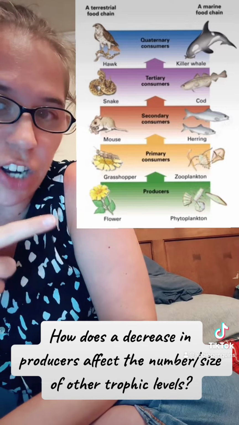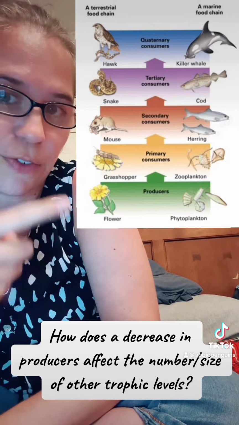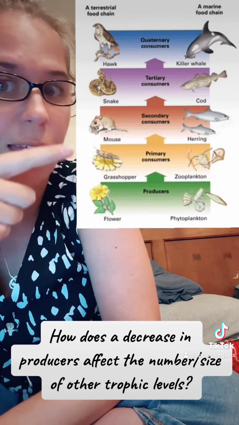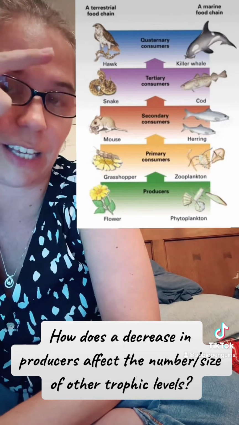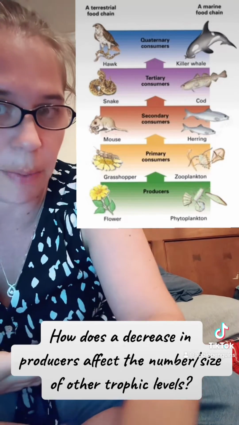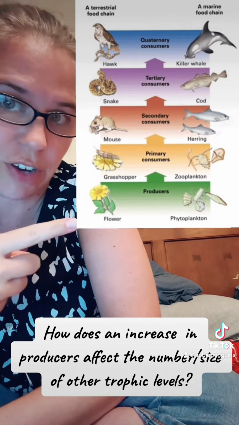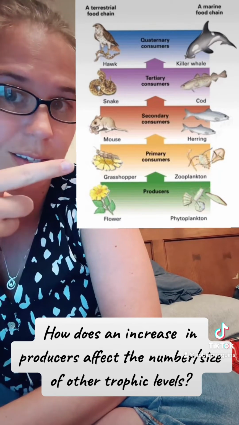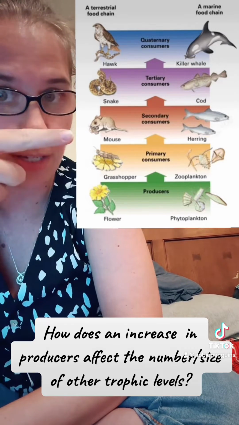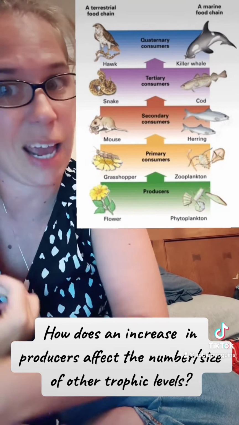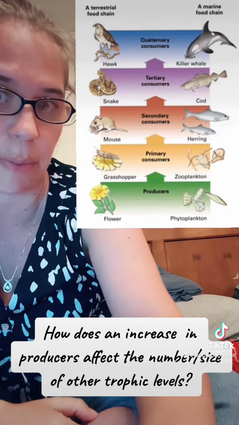So if there's a decrease in our producer level, that means there's going to be less food available for our primary consumers, and less food for secondary, less food, less food. And so we're going to see a decrease in our population. The opposite's true if we see an increase in our producer level. If there's an increase here, that means there's more food, so I can sustain more primary consumers, more secondary consumers, more tertiary consumers, and again, more quaternary consumers. So we'll see an increase in our population size.